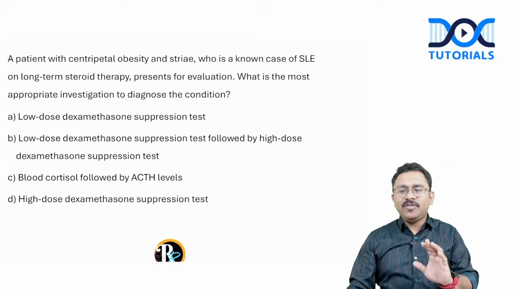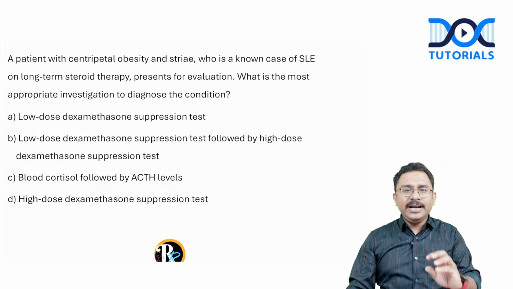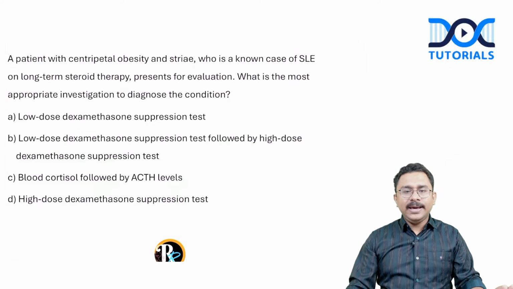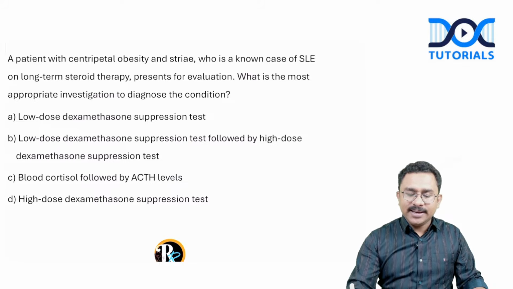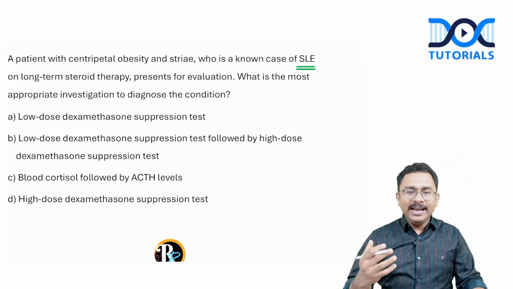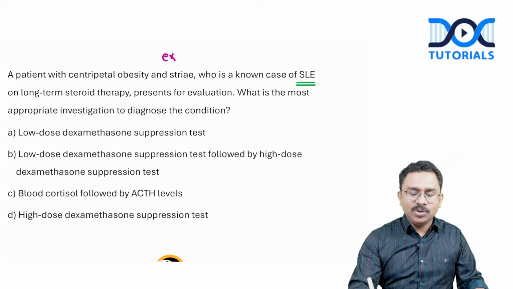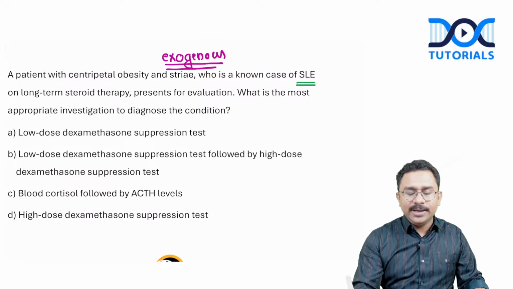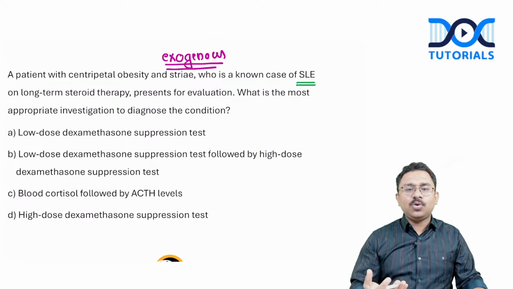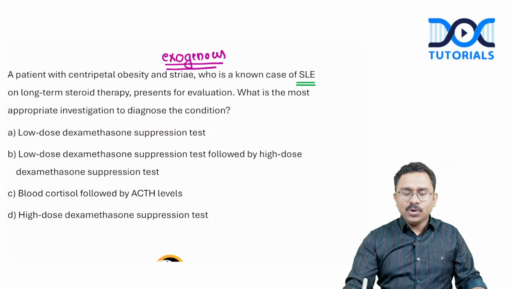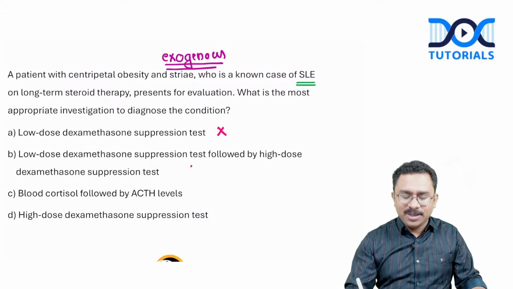See, first thing you have got to understand for this question, are we dealing with a scenario of exogenous Cushing or endogenous Cushing? You tell me. Patient is a case of systemic lupus erythematosus. Patient is on steroids, and then has developed Cushingoid features. This is clearly a case of exogenous or iatrogenic Cushing syndrome. Now, all the suppression tests are used in the context of endogenous Cushing syndrome. So, I am not needing any sort of suppression test here.